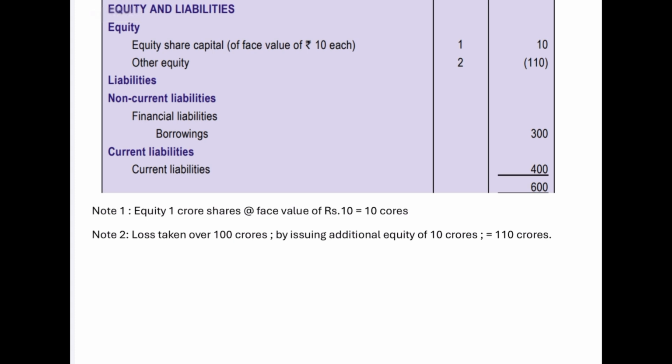Okay. So note 1, equity 1 crore shares at face value of rupees 10, so totally 10 crore. That's what we have, the equity 10 crore here. And at note 2, how it comes is, loss taken over 100 crore under this by Turnaround Limited by issuing additional equity shares of rupees 10 crore. So loss taken out is 100 crore and additional equity issued is 10 crore. So in total 110 crore. That's what it's reflecting here.